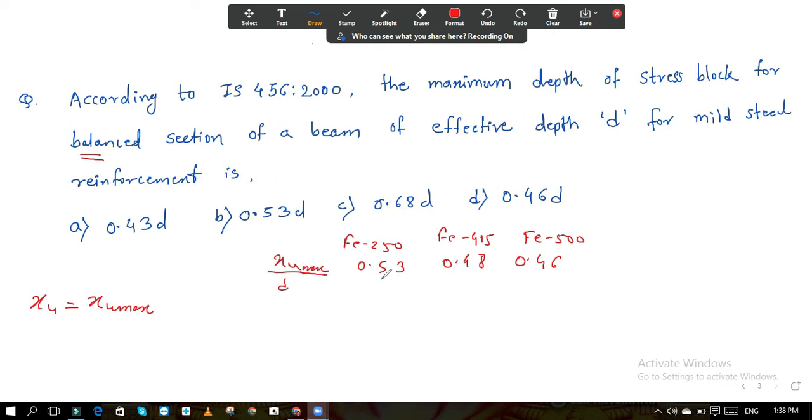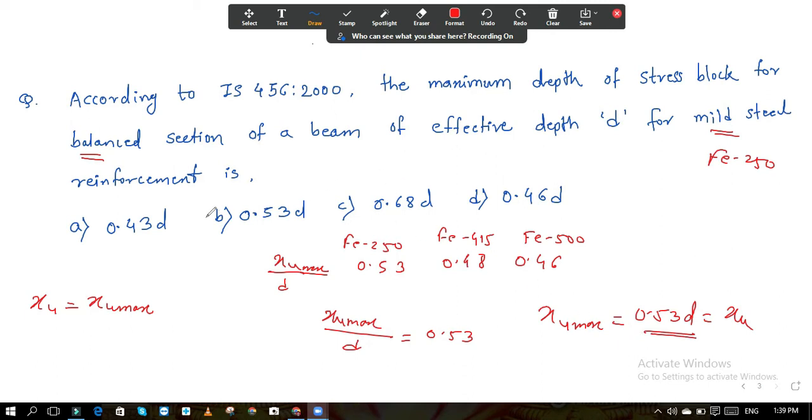So here mild steel is given. So mild steel means what? Fe250. So for Fe250, XU max upon D is equal to 0.53. So XU max is equal to 0.53D. So your answer is 0.53D. So this is the correct answer. Option B is the correct answer.